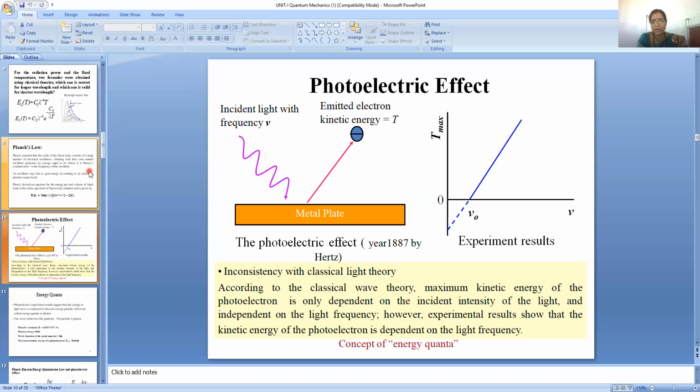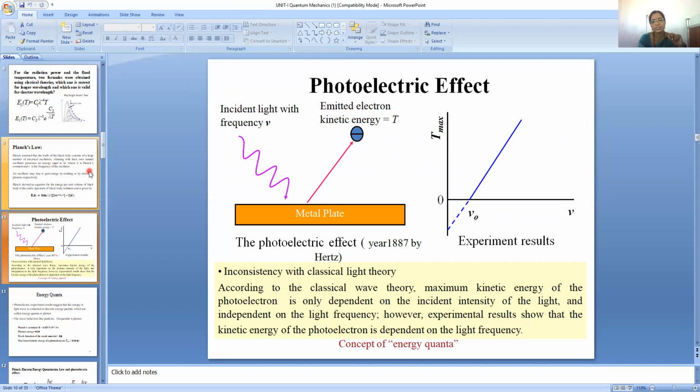They excite and acquire energy and detach from the plate surface and start moving, which we call movement of electrons. We call it current, and the current contributing from this photo emission we call photoelectric current, and the electrons which are traveling we call photoelectric electrons. Here, in this case, it is actually inconsistent with the classical light theory.